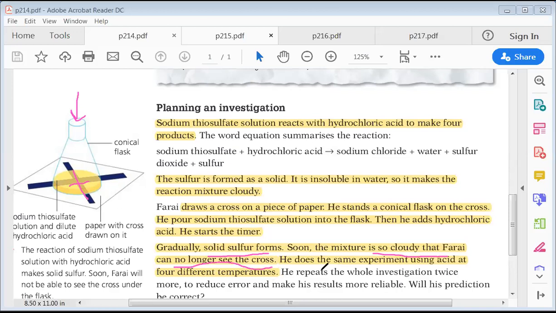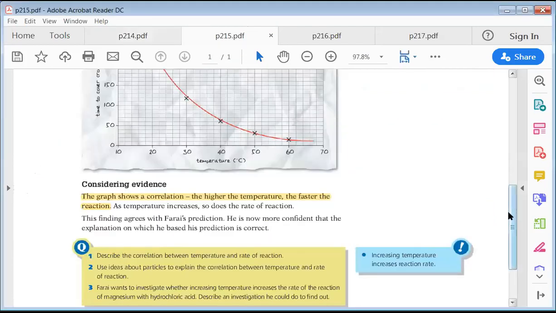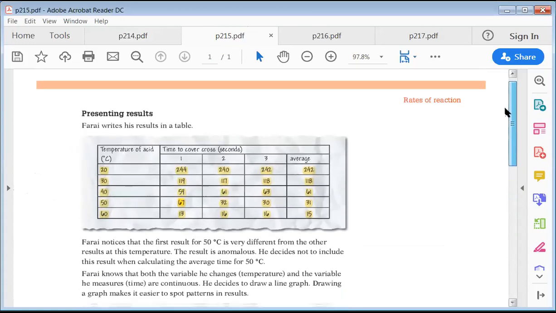Then she repeated the same thing using 4 different temperatures. Okay, she got different results, and she recorded this in a table. She was recording the results at different temperatures, 20, 30, 40, 50, 60.